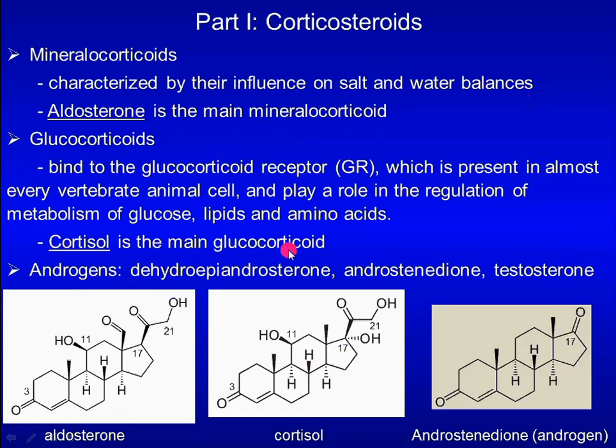Cortisol is the main glucocorticoid. This is cortisol. It plays a role in regulation of metabolism of glucose, lipids, and amino acids. This is androstenedione. It is an androgen.